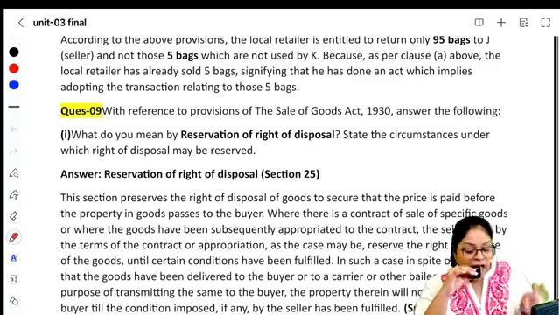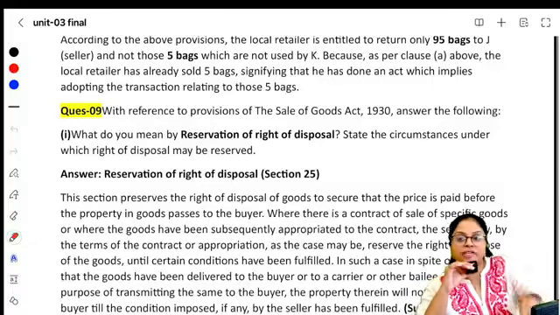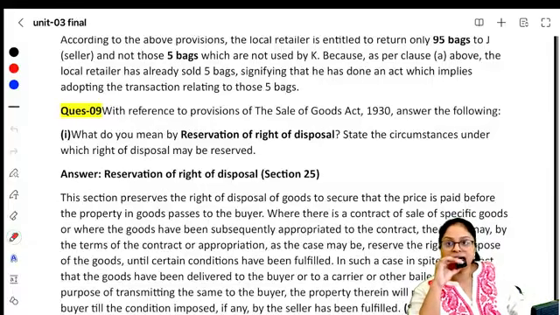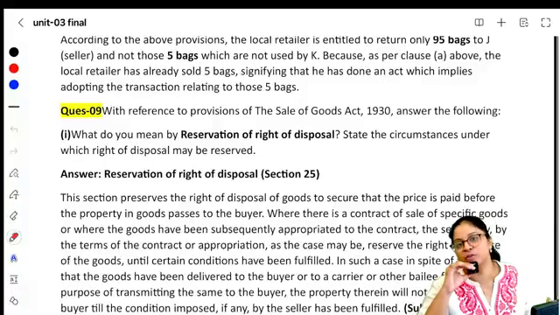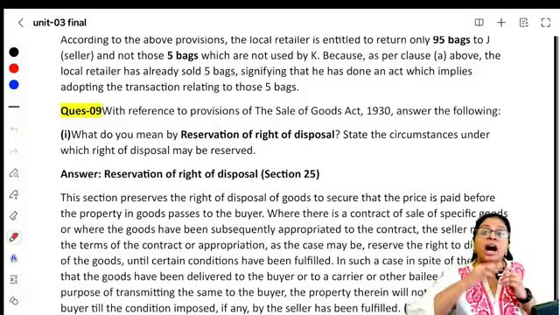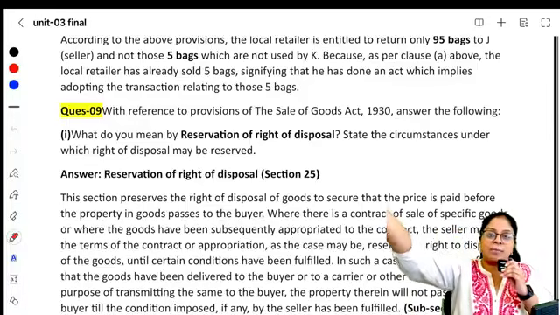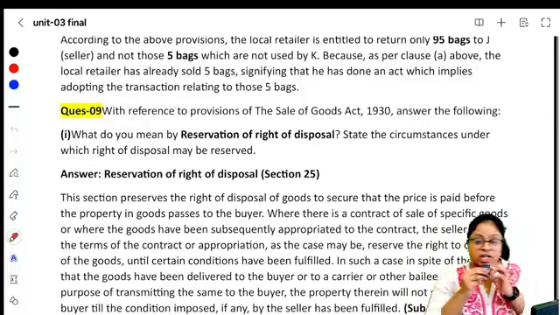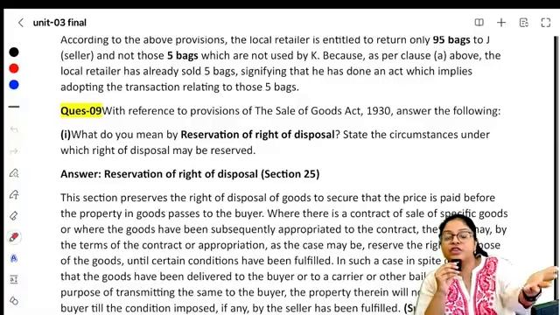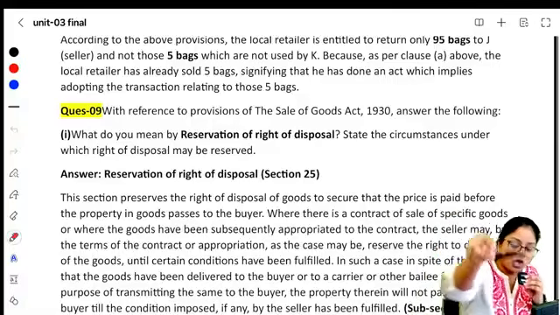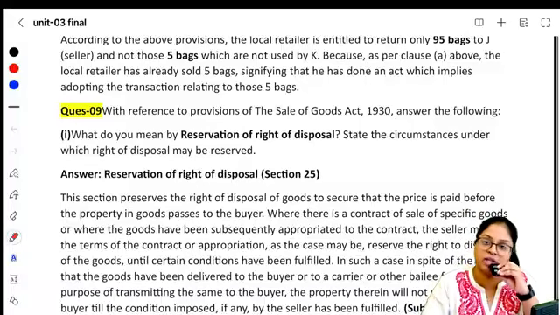I've reserved the right of disposal because I told you I'll dispose the goods to you only when you sign the bill of exchange. So this is called reserving the right of disposal, where I'm telling it's not an unconditional appropriation, it's a conditional appropriation. I will give you the goods. I will dispose of the goods only on the fulfillment of certain condition.